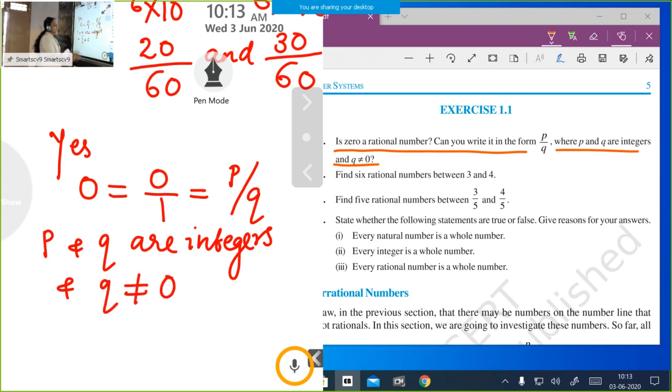So that is why 0 is also a rational number. Your first question, is 0 a rational number? Can you write it in the form p by q, where p and q are integers? Our answer is yes, because 0 we can write as 0 by 1. This is of the form p by q, where p and q are integers and the denominator q is not equal to 0. I think it is clear. Then the second question.